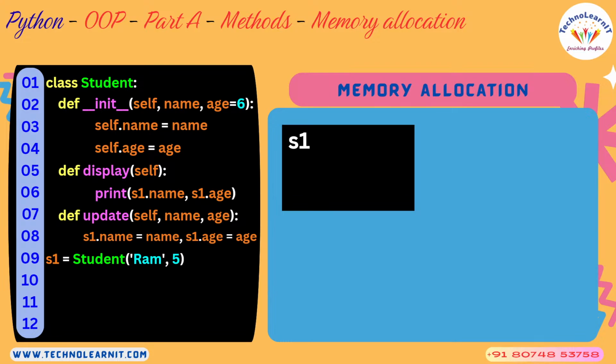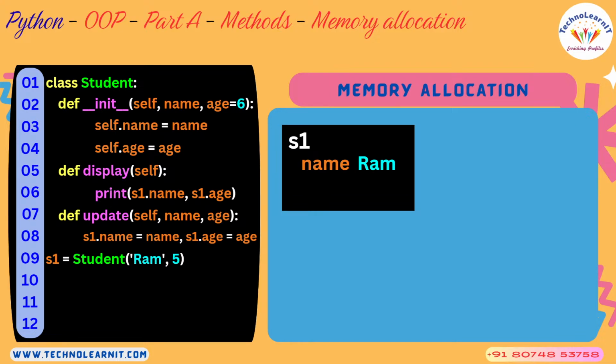So what happens from the memory point of view? Some memory will be reserved to store this object, and what the constructor will do is, in the context of this line number 9, self refers to s1. So "Ram" is the name, right?